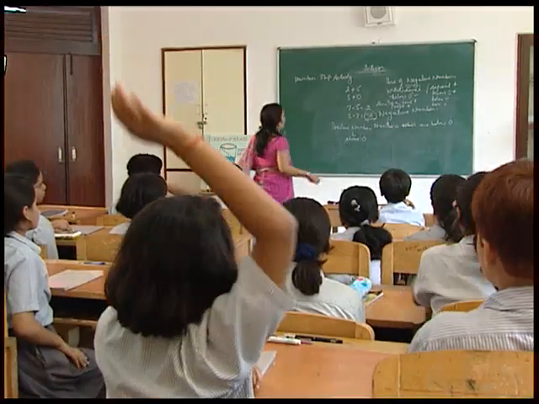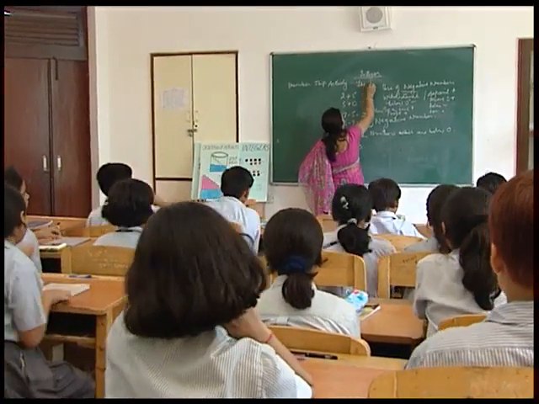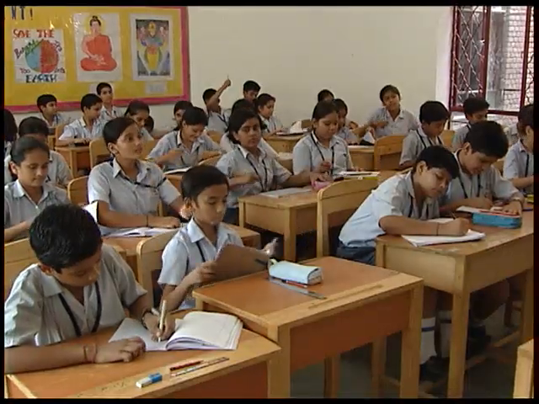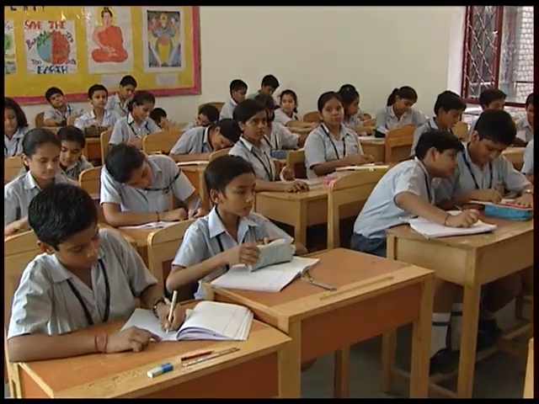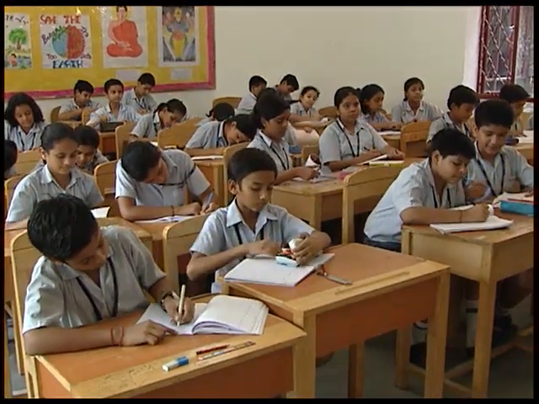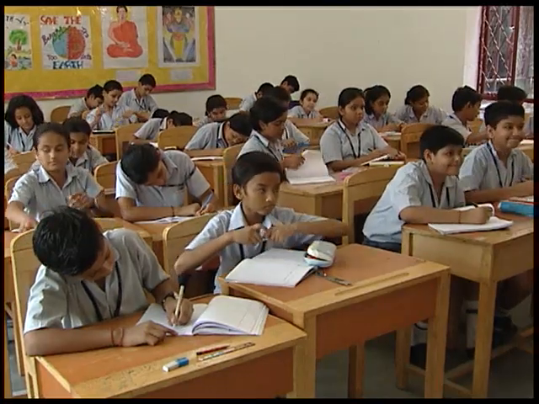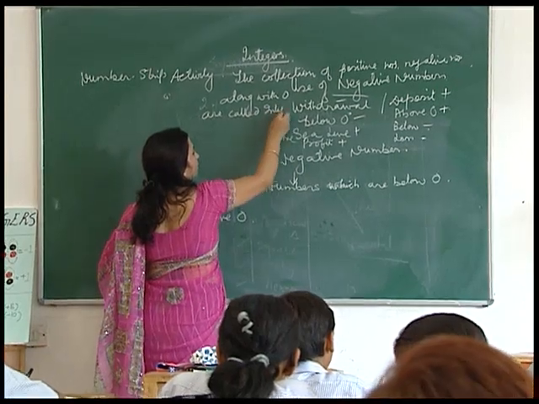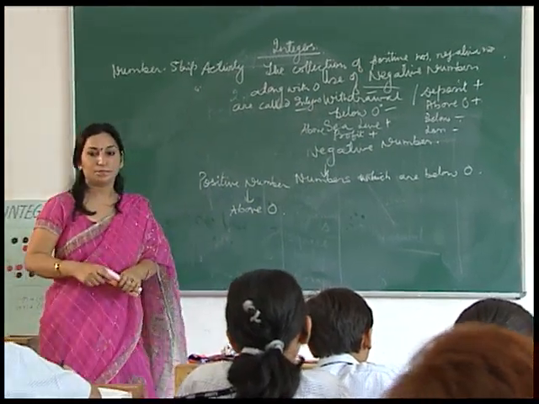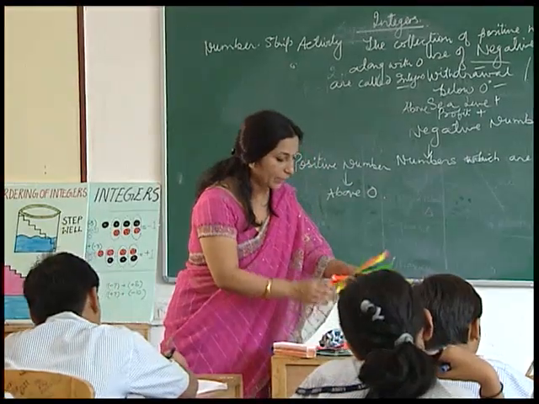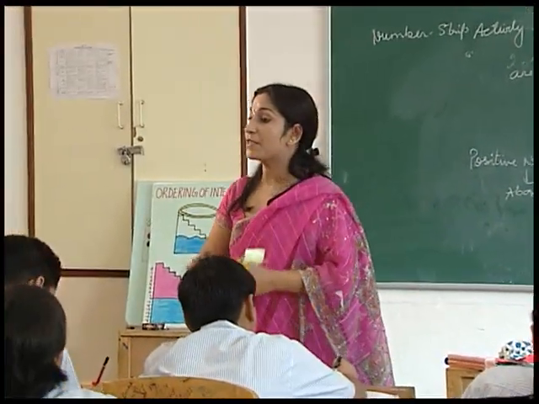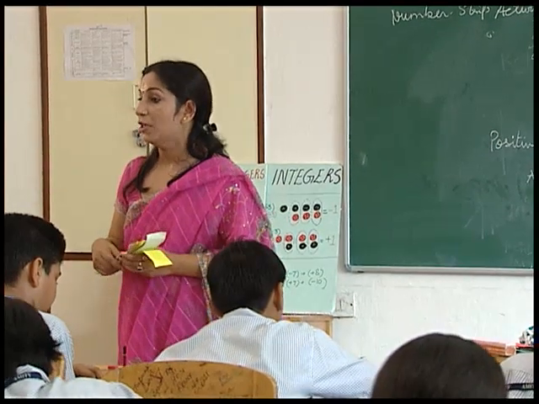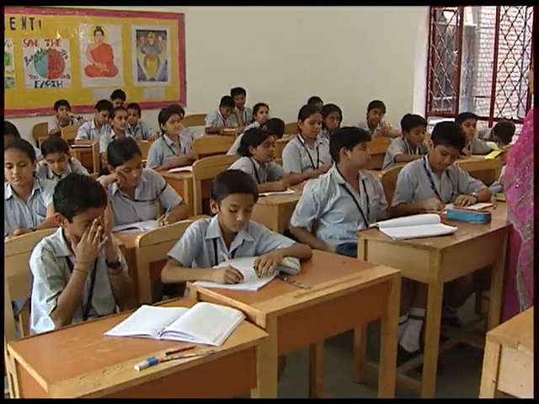What are integers? You can note down. The collection of positive numbers, negative numbers along with zero are called integers. Now integers can also be represented by a number line. As we have just done the number strip activity, integers can also be represented on a number line.